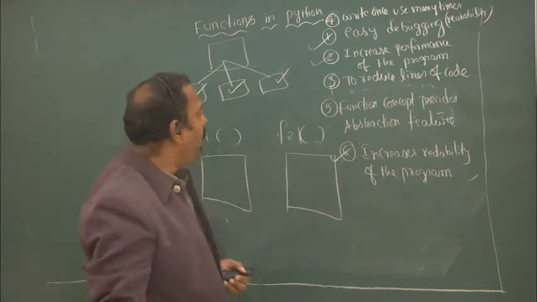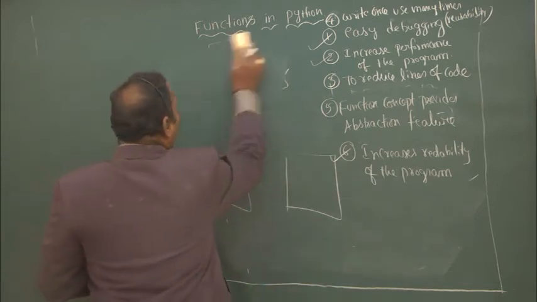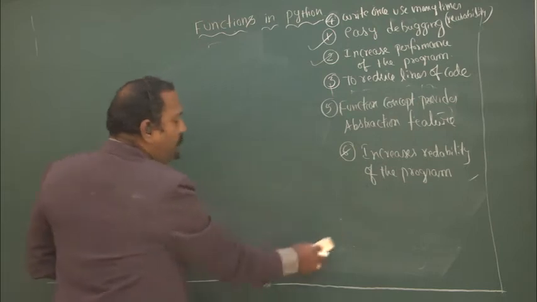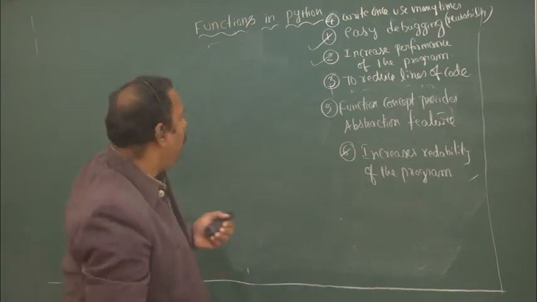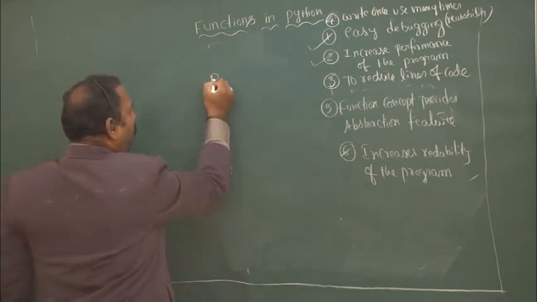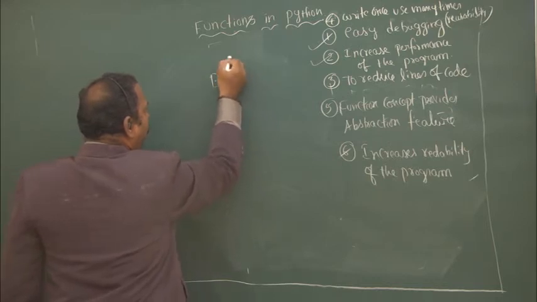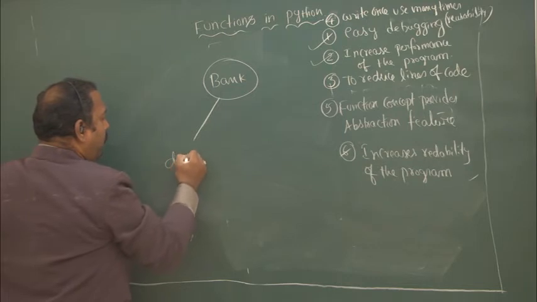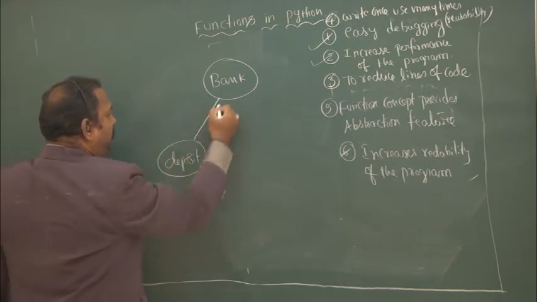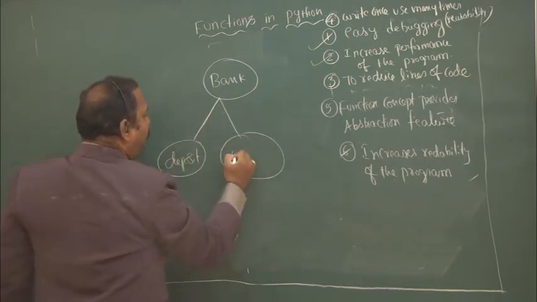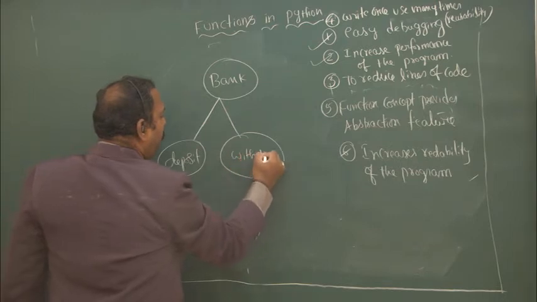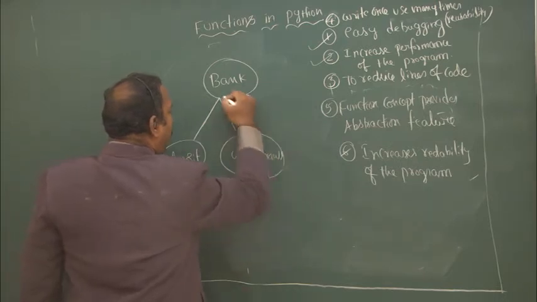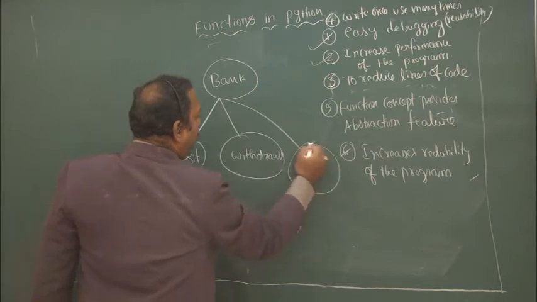And also, coming to a real-time example using a function, suppose you go to the bank and take bank transactions. Suppose I want to deposit. So I will write a function for deposit, another function for withdrawal, and another function for mini statement.